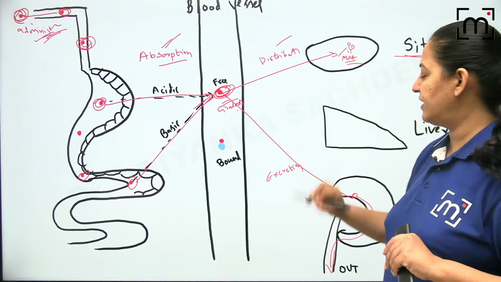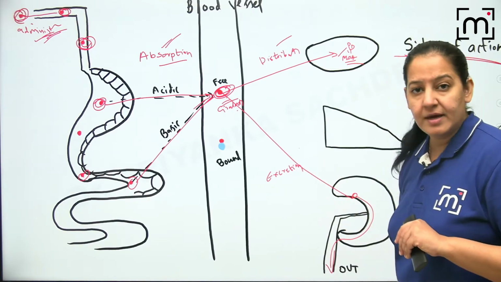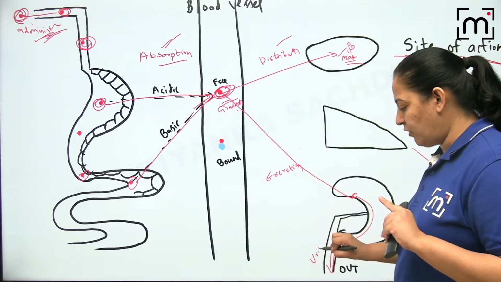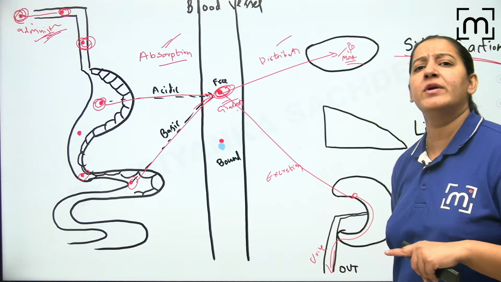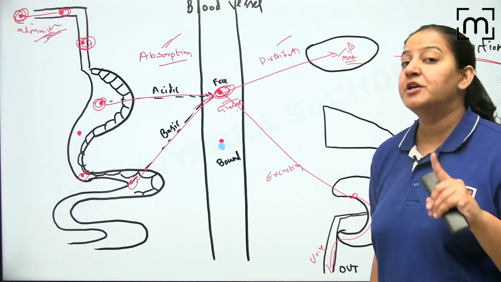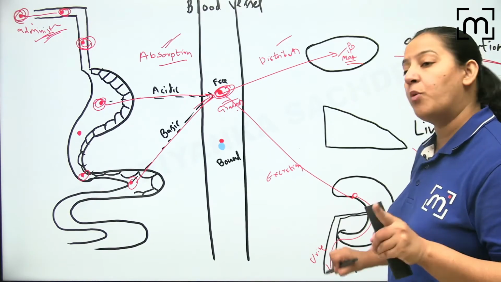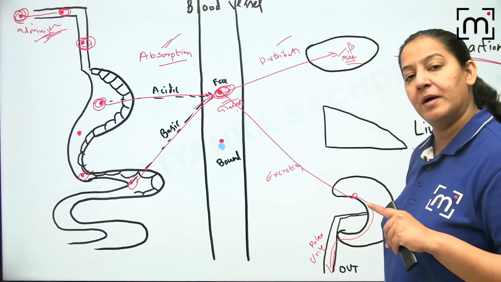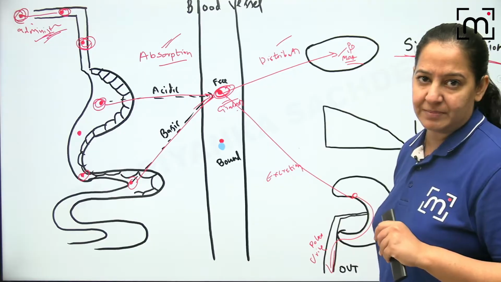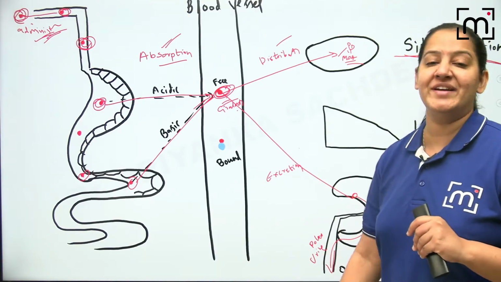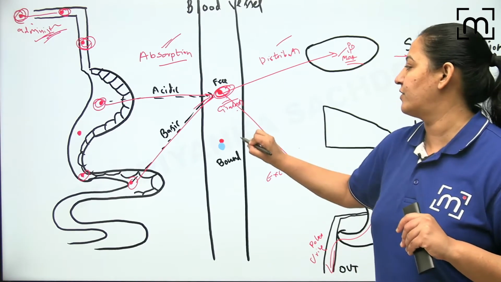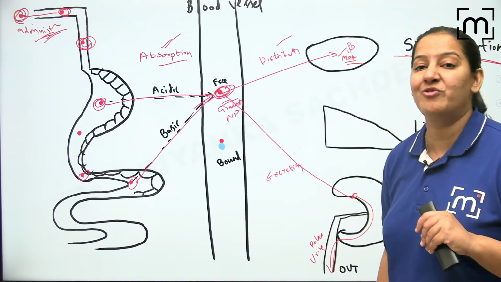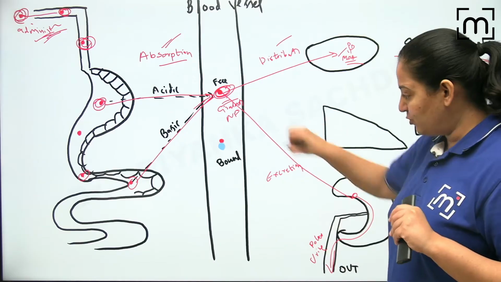But most of the kidney में से कौन सी drug excrete होगी? The kidney will excrete only those drugs in urine which are water soluble. Because urine is water. We know urine is liquid. Urine is water. So the drug which is water soluble means the drug which is polar. Polar का मतलब होता है water soluble. Only that drug will be excreted from kidney. But the unfortunate thing is that most of the drugs are non-polar. They are not polar. They are not water soluble. So we cannot directly do the excretion.